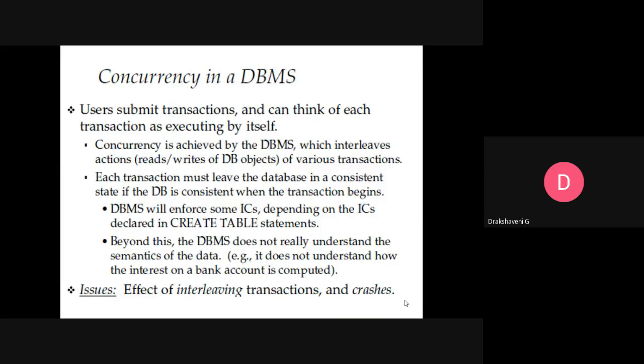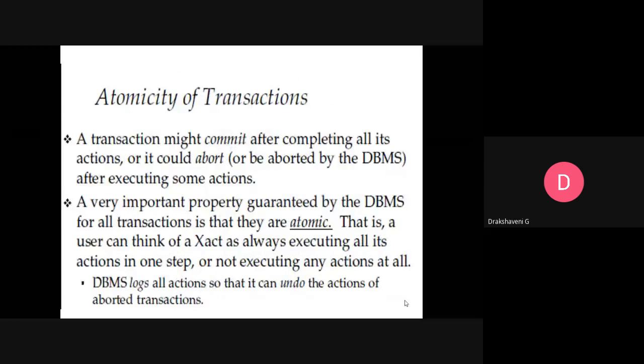Transaction management: the issue of interleaving transactions and crashes. So what do we mean by atomicity? Just now I told you, atomicity means either you completely do the execution or please don't do the execution at all. That is what is called atomicity with respect to any transaction. The transaction might commit after completing all its actions, or it could be aborted by the DBMS after executing some actions.